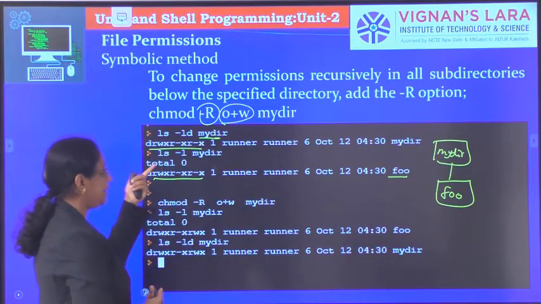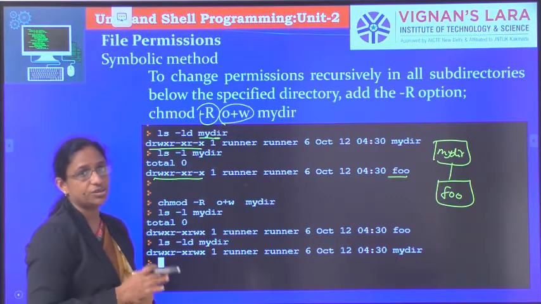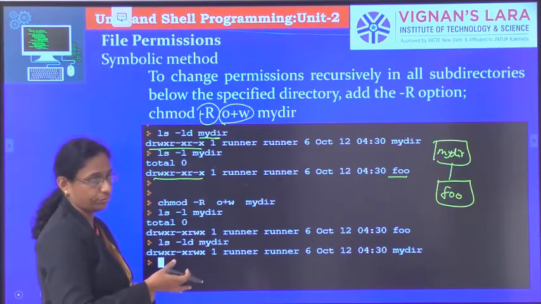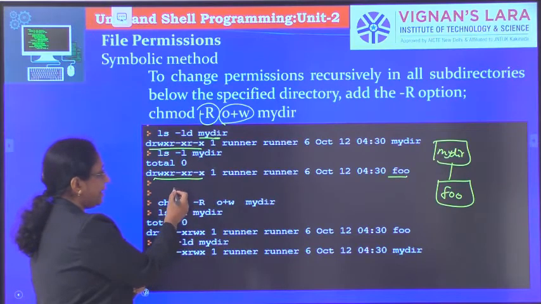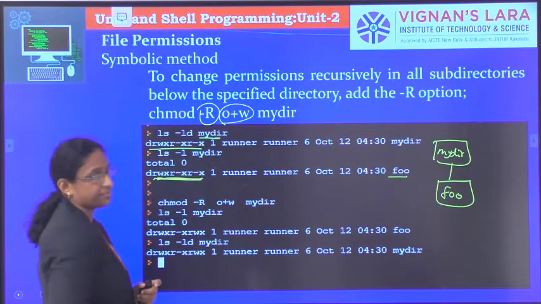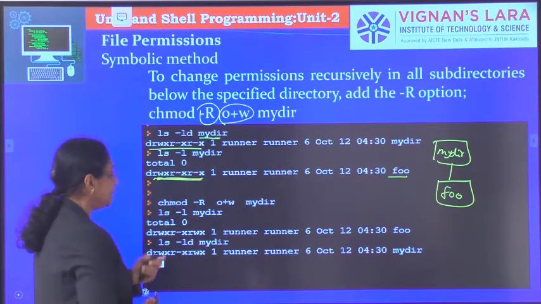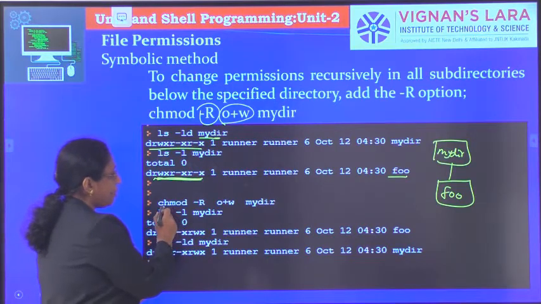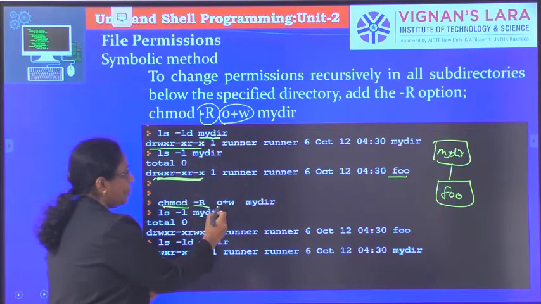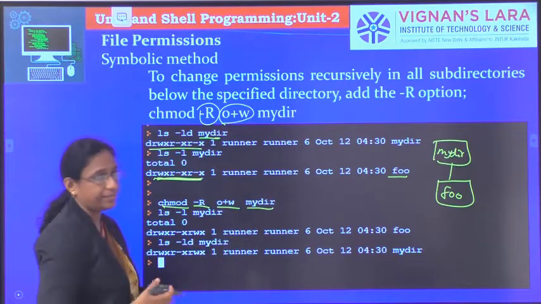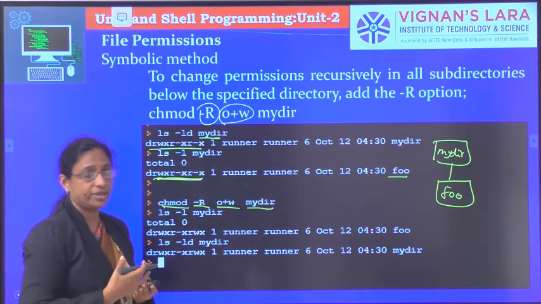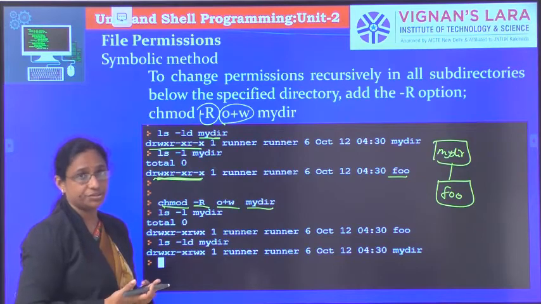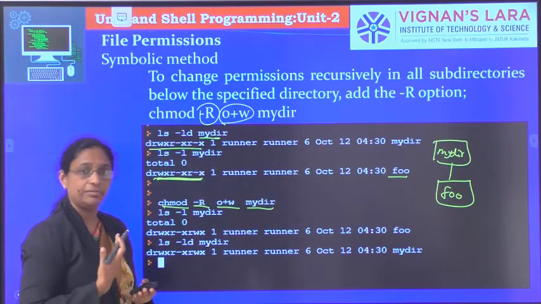Since this mydir consists of only one subdirectory, foo, the subdirectory has these permissions. Now when I say chmod -R o+w mydir, that means others are added with the write permission.